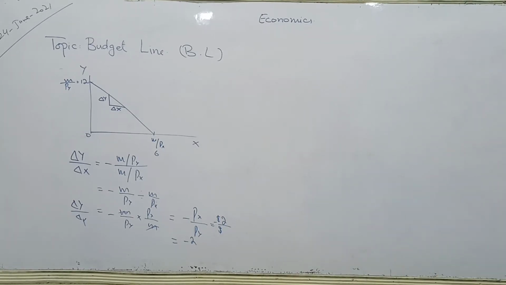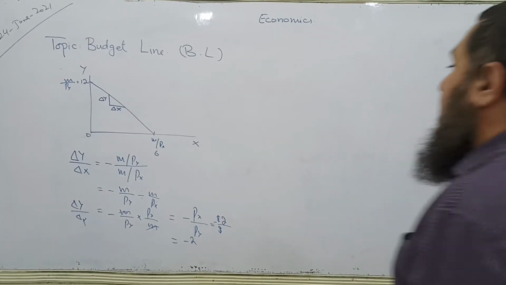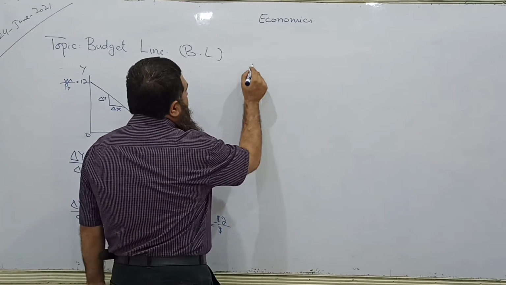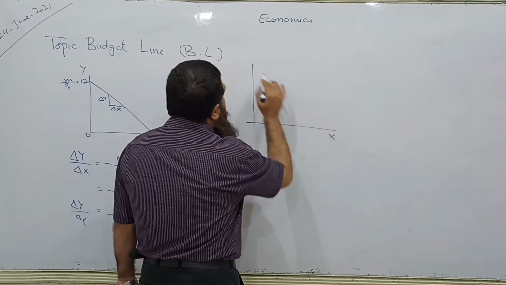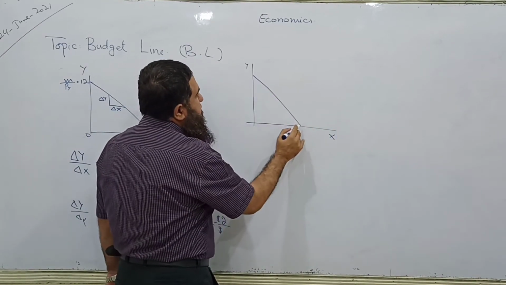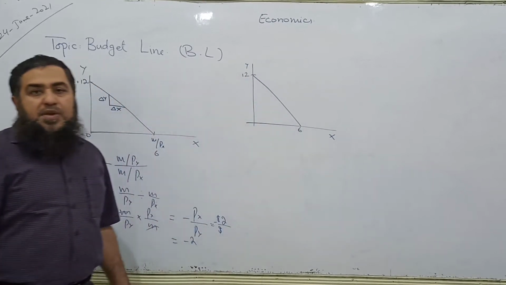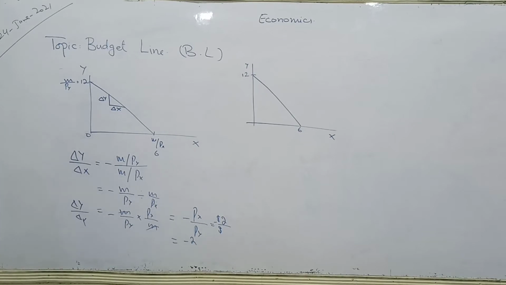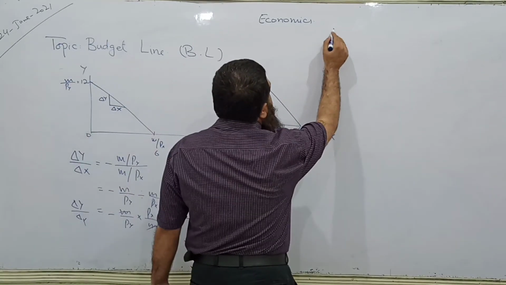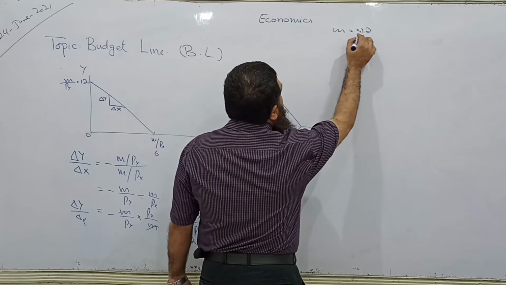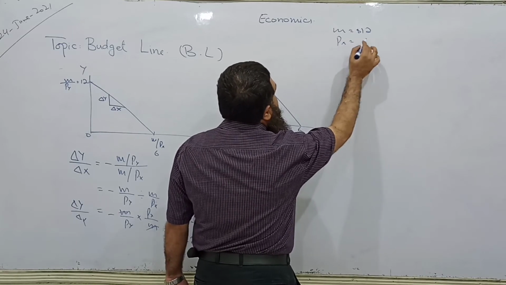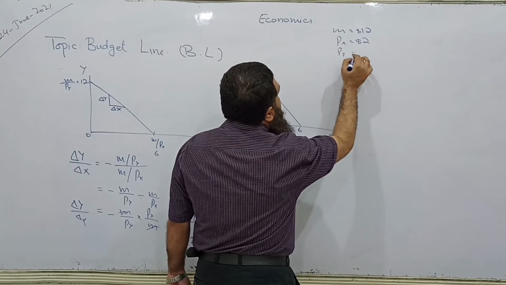Now see, this is our budget line where I took 6 units of X and 12 units of Y. Now suppose the price of X increases. Here I draw: income is $12, price of X is $2 and price of Y is $1.